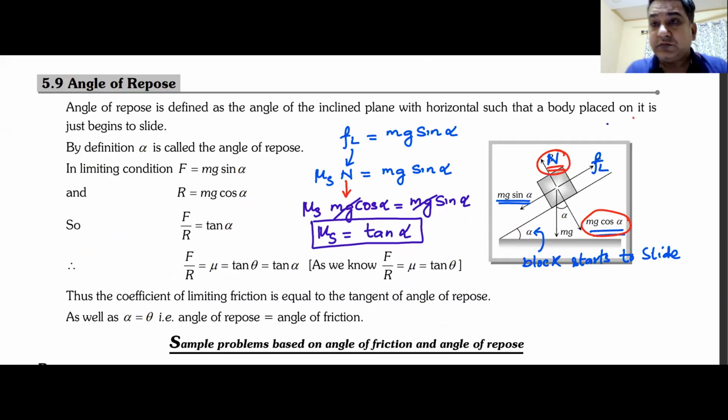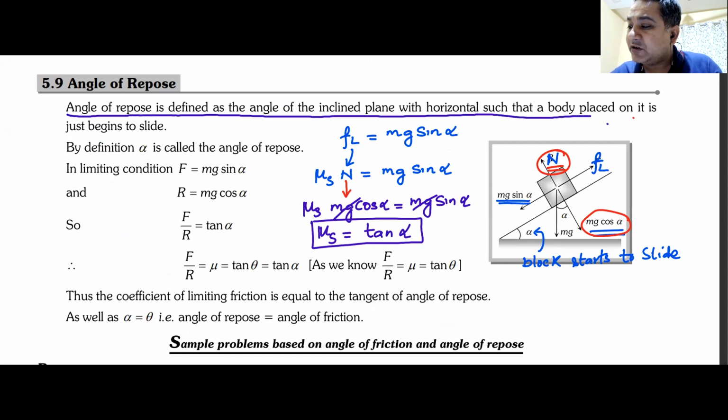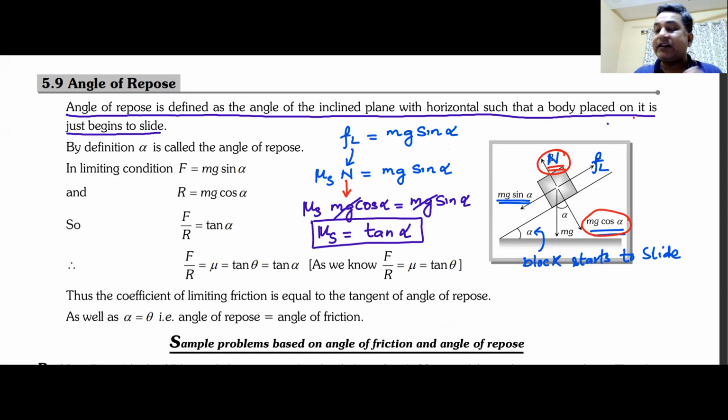Okay. Now, this is how the definition is. Angle of repose is defined as the angle of the inclined plane with the horizontal such that a body placed on it just begins to slide. And here is a very simple derivation of the angle of repose that we have already done.